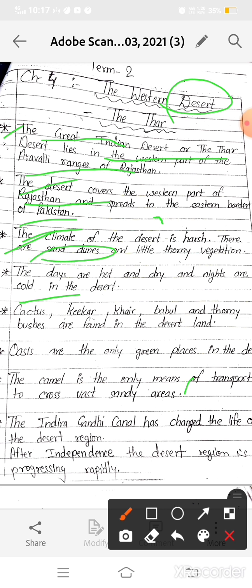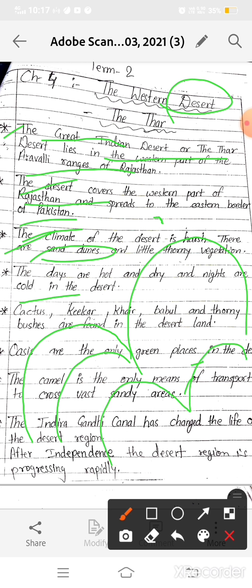Okay, now see, sand dunes. What are sand dunes? I told you during the explanation time that there is soil erosion caused by the wind, as the land is dry and there is absence of vegetation. Okay, this results in the formation of sand dunes, which keep shifting sand and destroying cultivation. When sand is shifted from one place to another, like from here to here, it takes this type of shape. Okay, this is called sand dunes. And these are not permanent, these are temporary hills of sand known as sand dunes.